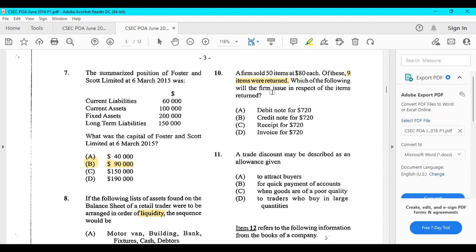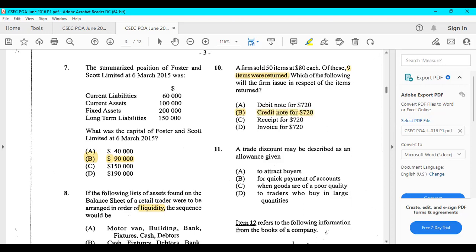So this is talking about source documents. Which source document are we going to issue? When customers return goods to the business, which source document do we issue? Definitely a credit note, right? A credit note is a source document. And it's a credit note for 720 because it's going to be the 9 items returned multiplied by the $80, which is the cost of one of them. So a credit note will be issued for $720.